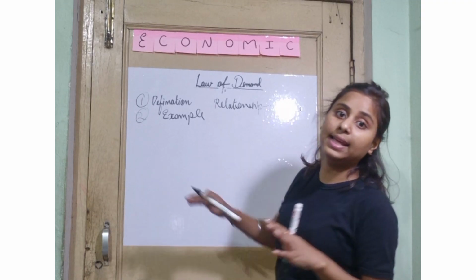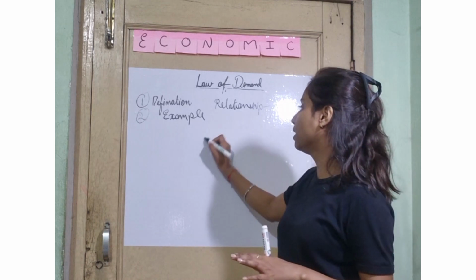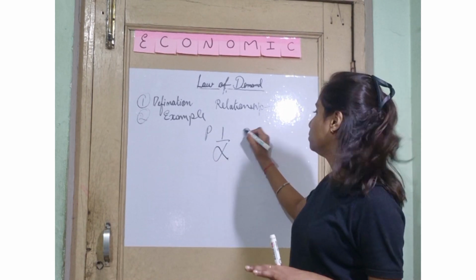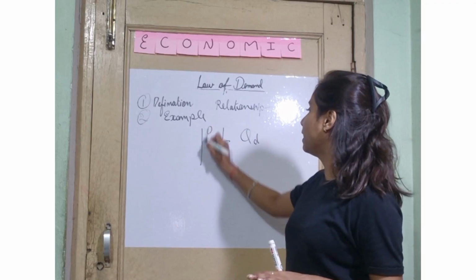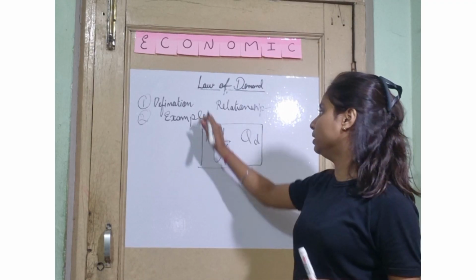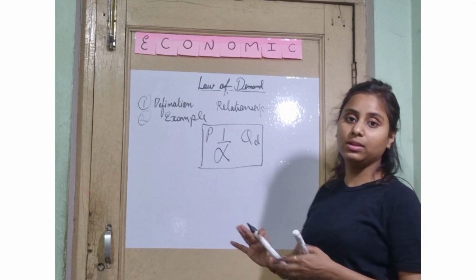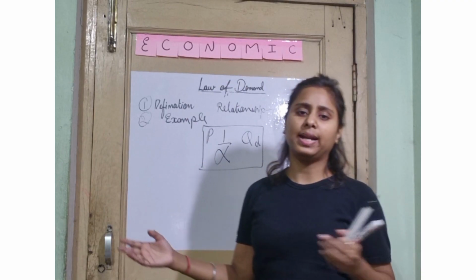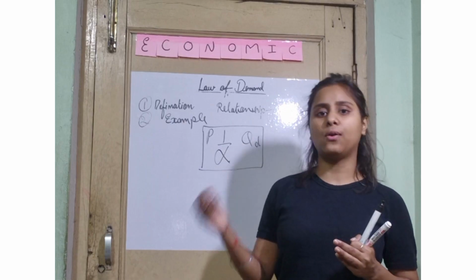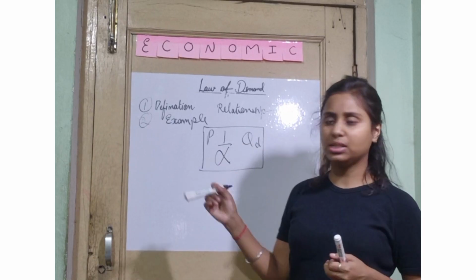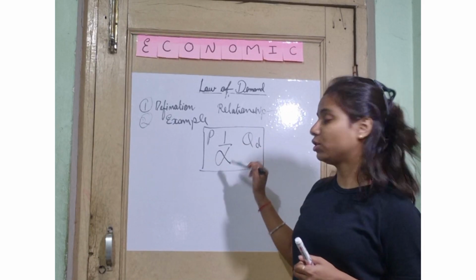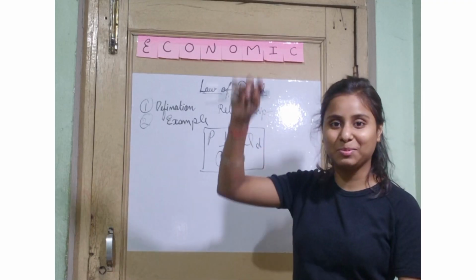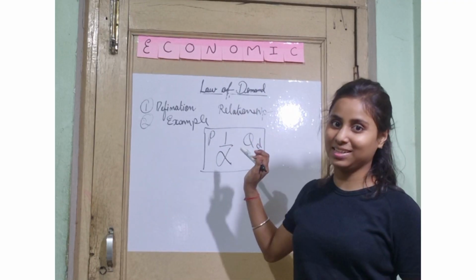And to write less, you can just say price is inversely proportional to quantity demanded, and just write it this way only, underline with a box. It will help you to cover the sheet. If you are in college, we all know we have to write multiple pages. No matter how accurate we write, we have to just fill the sheet. So here I'm just giving you how you have to fill the sheets. You can just make this not on the full paper, but the 2 lines to write this.